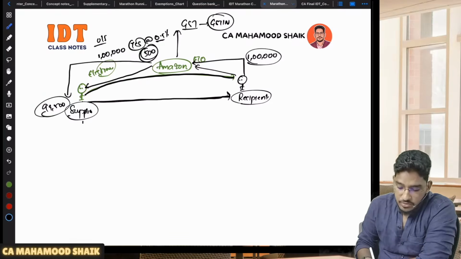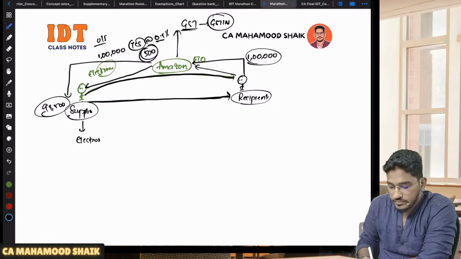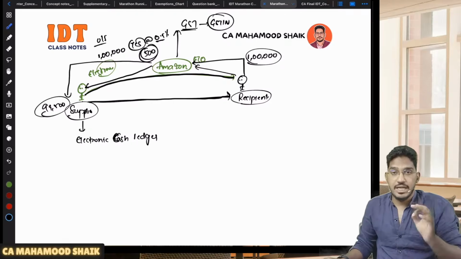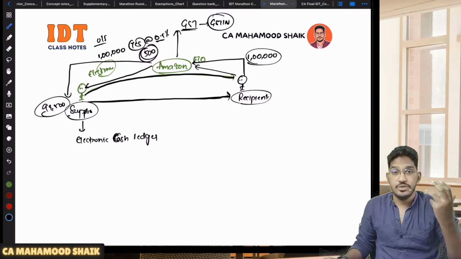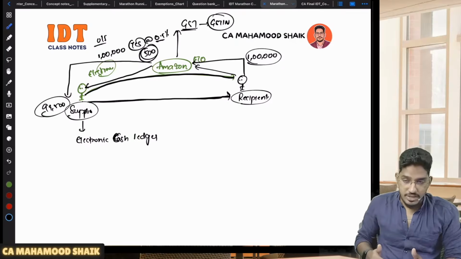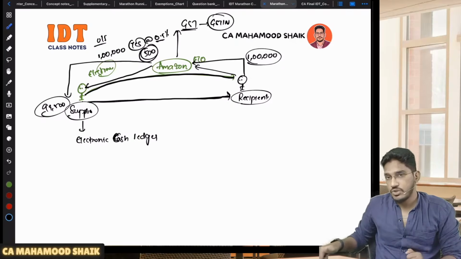Now what can the suppliers do? They can claim that TCS amount in their electronic cash ledger, not in their electronic credit ledger. You can claim that amount in your electronic cash ledger. I already told you the advantage of having that amount created in your electronic cash ledger. If the amount is created in the electronic credit ledger, you can only use it for discharging your output tax liability.